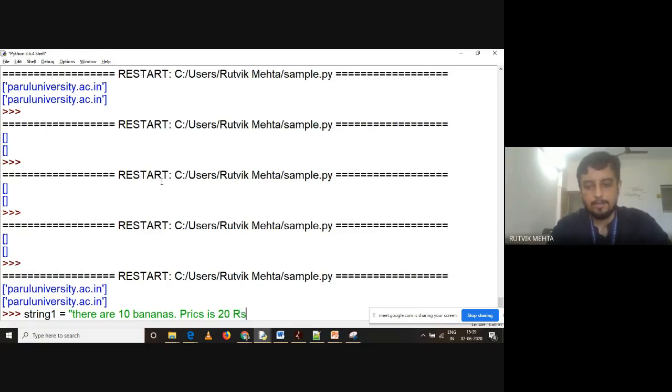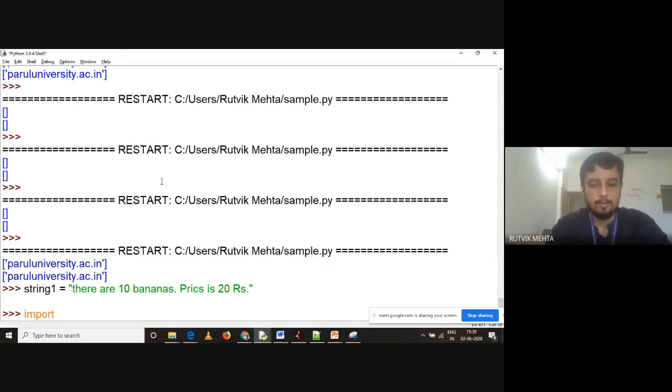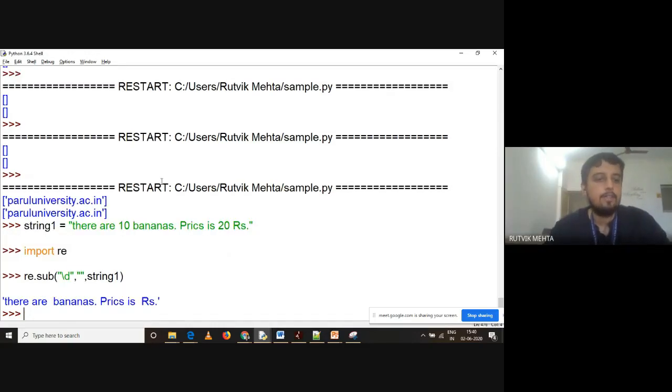See this. Now what else can I do with regular expressions? Again I'm saying import re, and now I'm saying re dot sub. What is this sub? Sub is nothing but substitute, right? I want to remove digits from my strings. It's slash d plus, and I'll replace it with an empty string so there won't be anything in between. And what is the string name? And if you can see the output, all the digits from the string are removed.